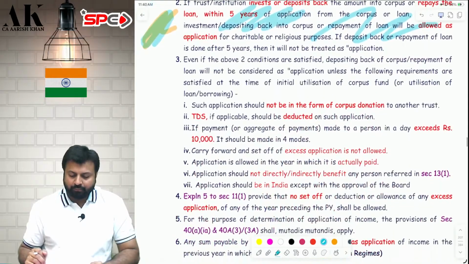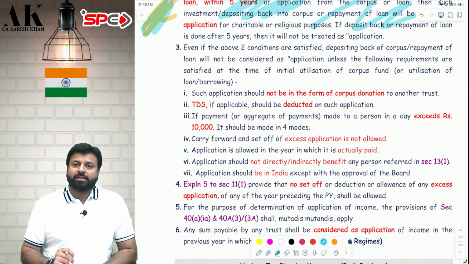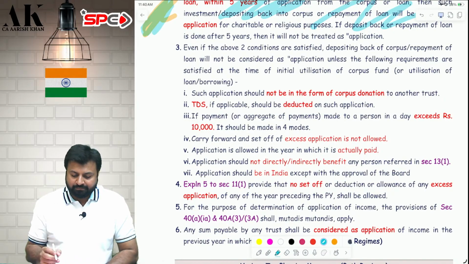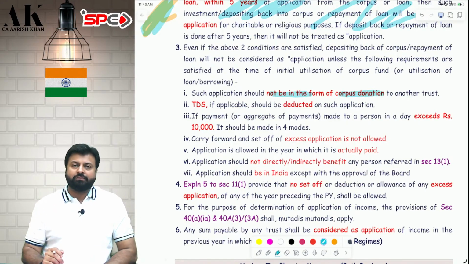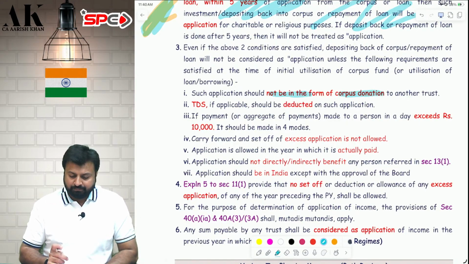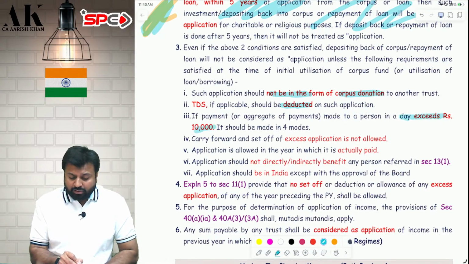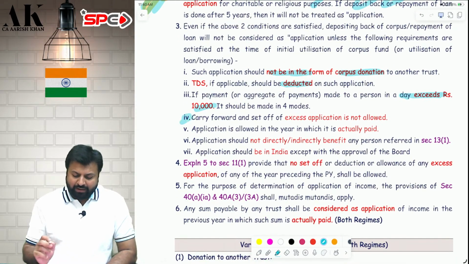Now, apart from this, a trust has to fulfill a lot of other conditions. Condition number 1, if they want to claim exemption, they have to fulfill a lot of other conditions, like the application should not be in the form of corpus donation to another trust. We will talk about this in a while. The trust should deduct TDS. The trust should not pay more than 10,000 rupees other than 4 modes. Okay. Next one, I will explain you.